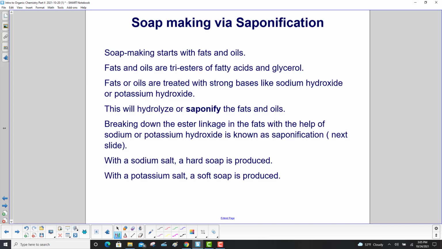Soap making via saponification. Soap making starts with fats and oils. Fats and oils are triesters of fatty acids and glycerol. The fats or oils are treated with strong bases like sodium hydroxide or potassium hydroxide. This will hydrolyze or saponify the fats and oils. Breaking down the ester linkage in the fats with the help of sodium or potassium hydroxide is known as saponification, which we'll show on the next slide. With the sodium salt, a hard soap is produced. With the potassium salt, a soft soap is produced.